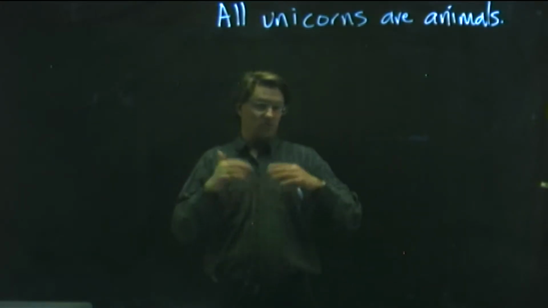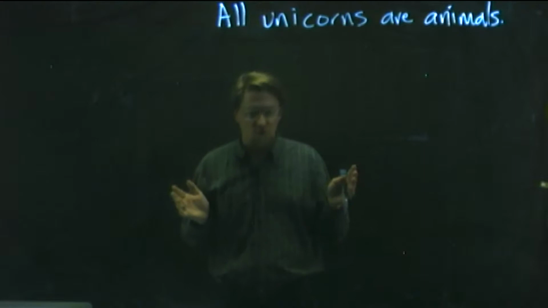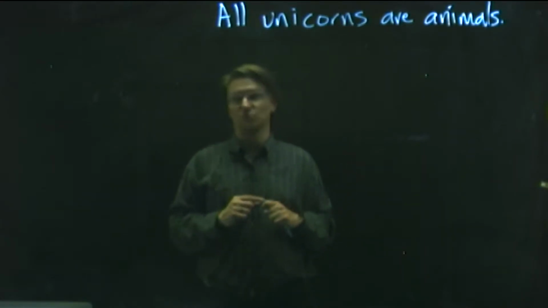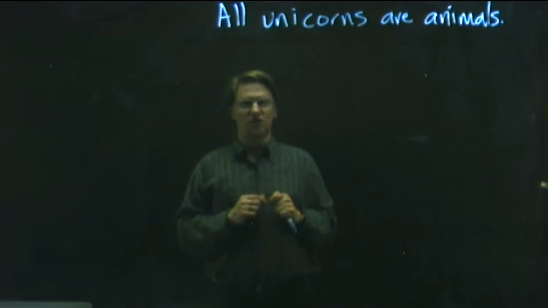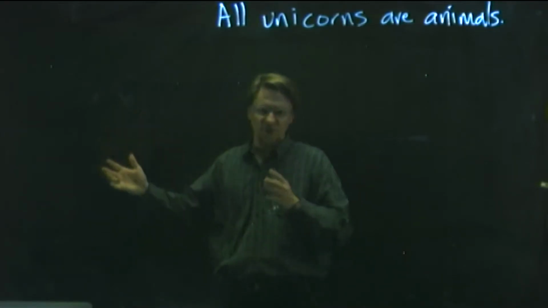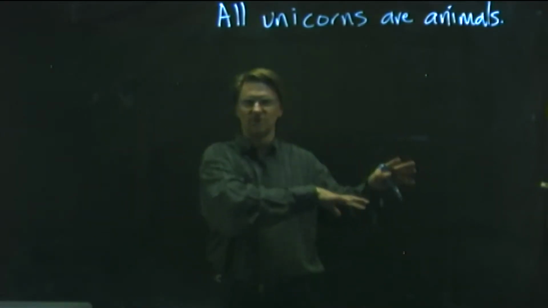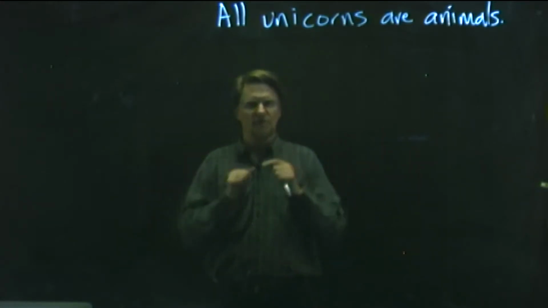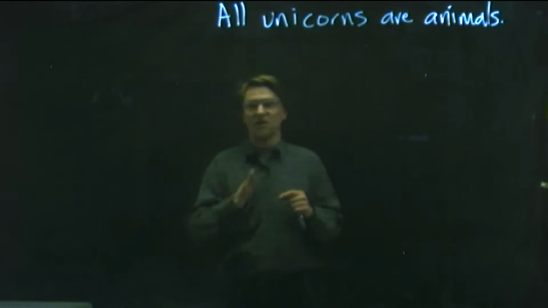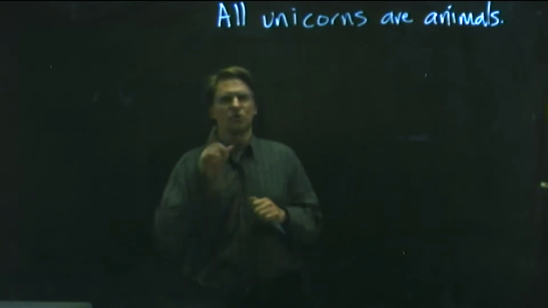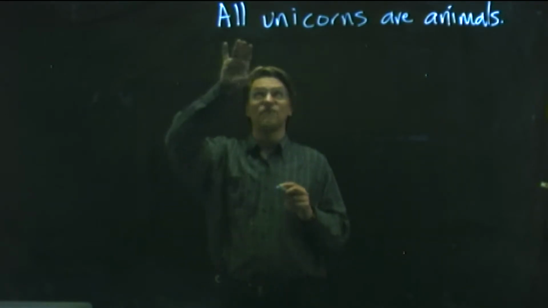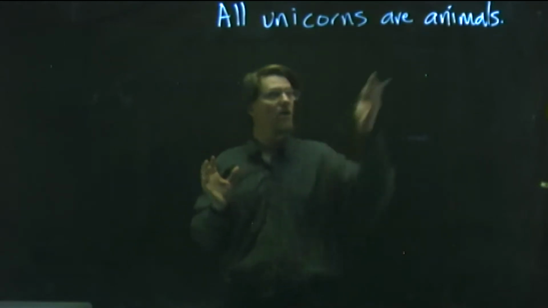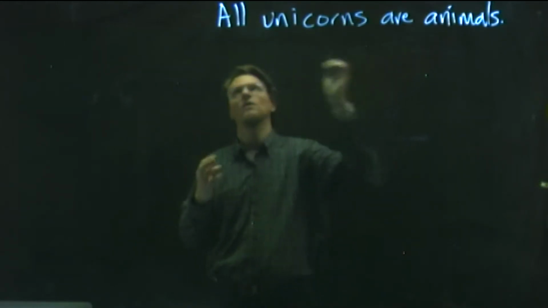Now, I assume there aren't any unicorns. I will also add, though, however, that I assume that somebody is working on this, right? Some genetic engineer. I mean, how hard could it be? You got a horse, you take the horn gene from something or other, a narwhal maybe, get them together, and you got a unicorn. I'm sure somebody's working on this, but as far as I know at this point in time, unicorns don't exist. Nonetheless, if there was a unicorn, right, if somehow this happened through genetic engineering, of course it would be an animal.